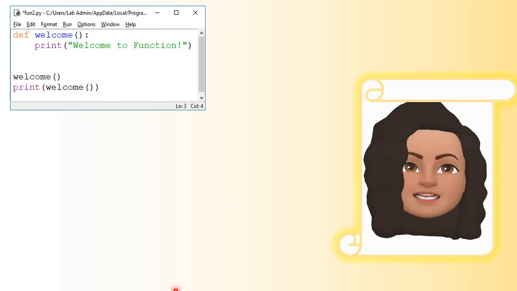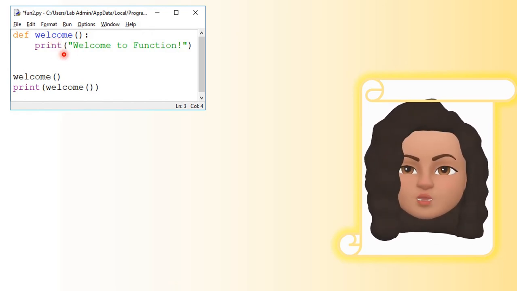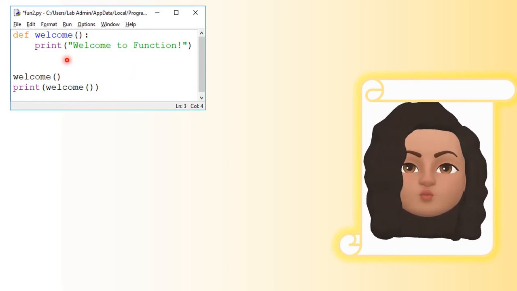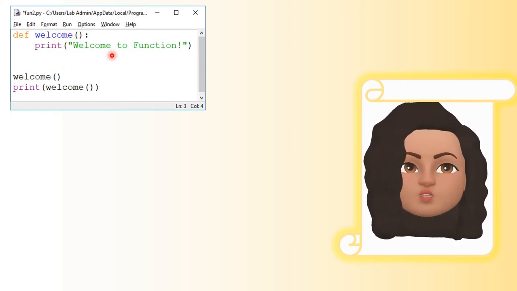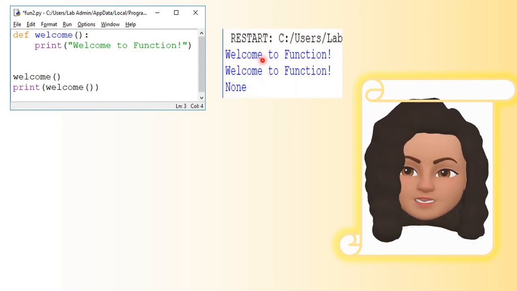More examples for void functions. Look at this function called welcome, def welcome. There is no argument here, and inside the body there is no return statement also. We have only one print statement. Now the first statement is the function call, welcome. So what will happen? It will go to the function definition and execute the body of the function, which is print welcome to function. So welcome to function will get printed.